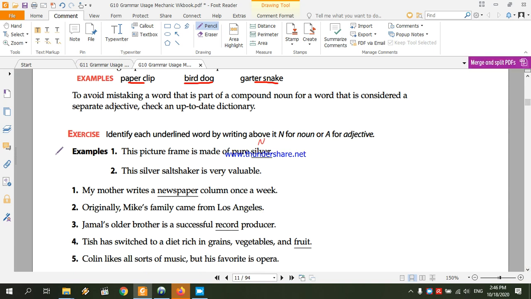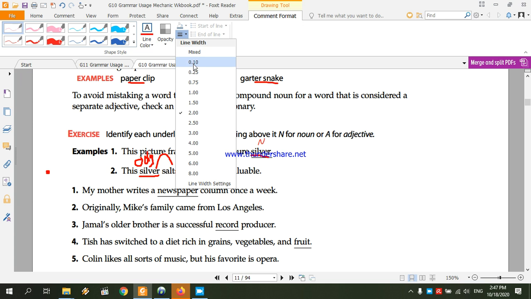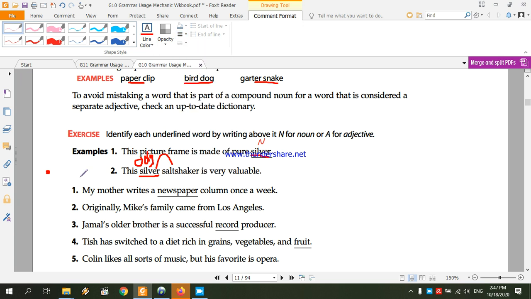Example number 1. This picture frame is made of pure silver. Here the word silver is a noun. However, example number 2, this silver salt shaker is very valuable. Here the word silver is used as an adjective. Excuse my handwriting. This is an adjective. Why? Because it's describing the word coming next to it.